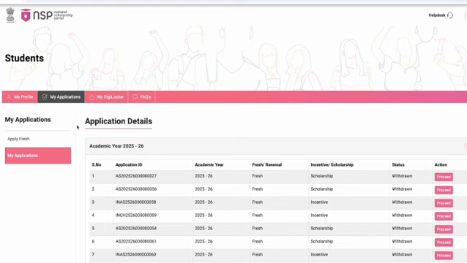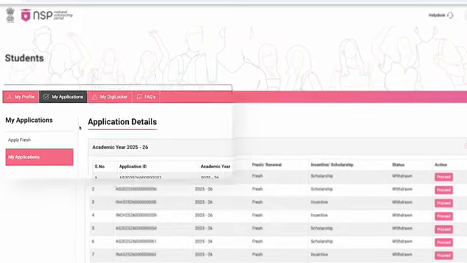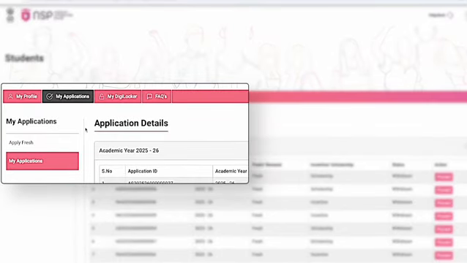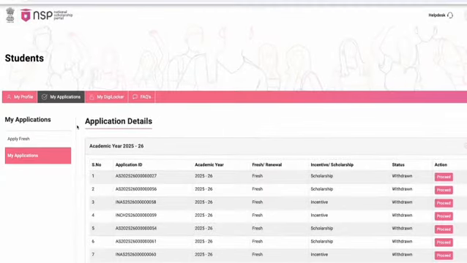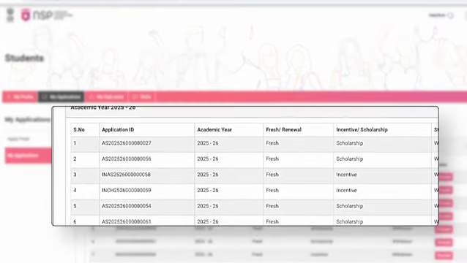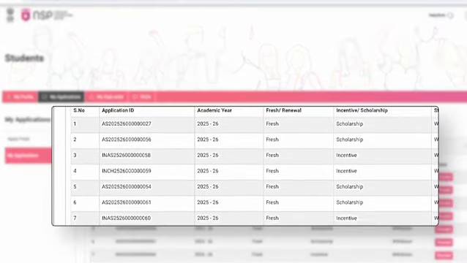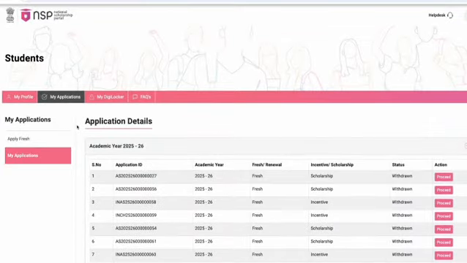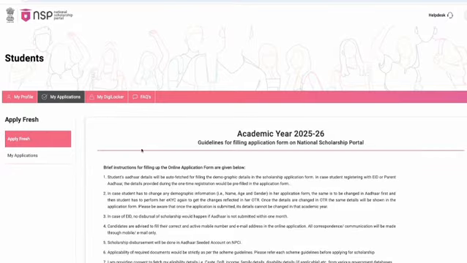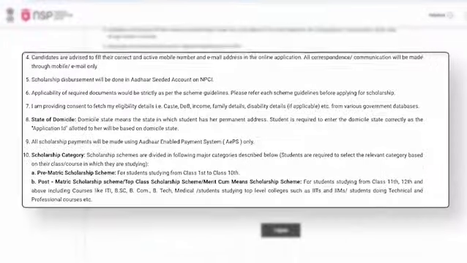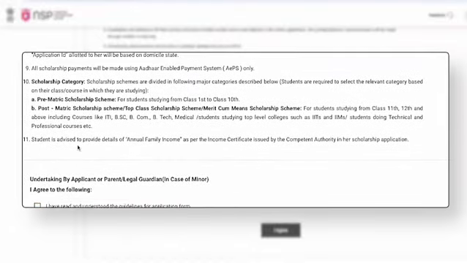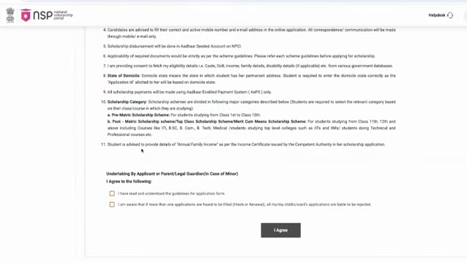After logging in, you will see the My Application section on the screen. This serves as your dashboard, where you can view all the scholarship applications you have submitted. If you are applying for NMMS for the first time, you need to click on Apply Fresh here. Here, you will see the current year's guidelines of the NSP portal. You must read them carefully and provide your consent before proceeding.